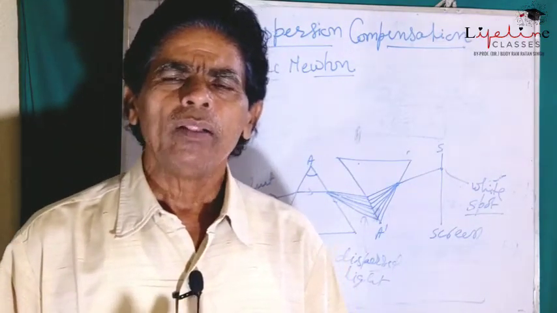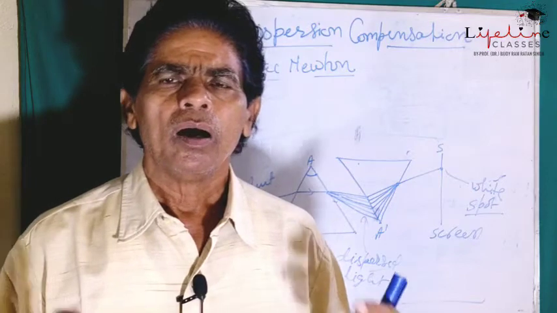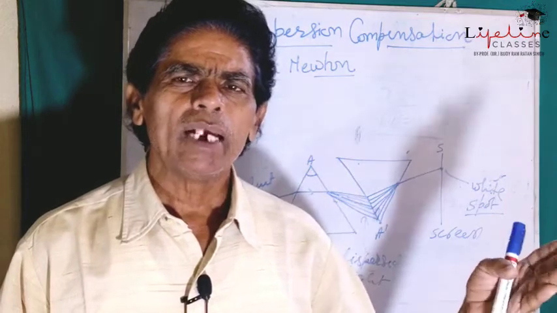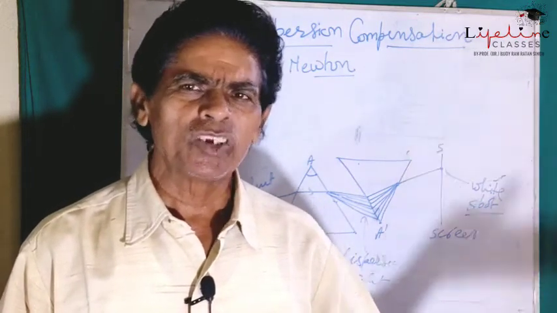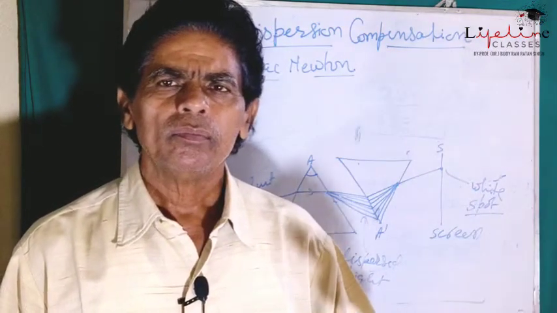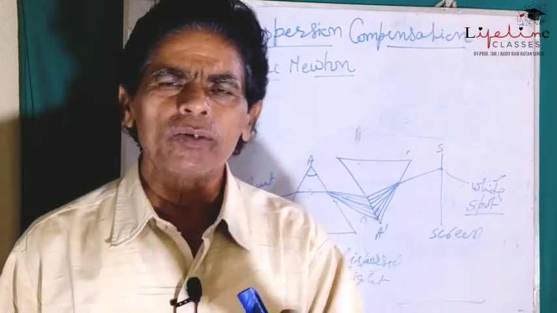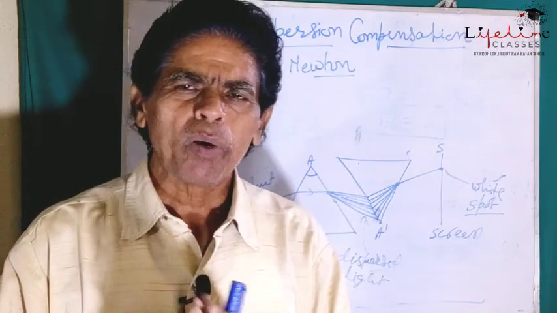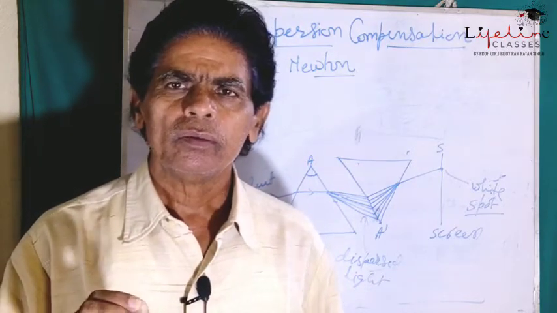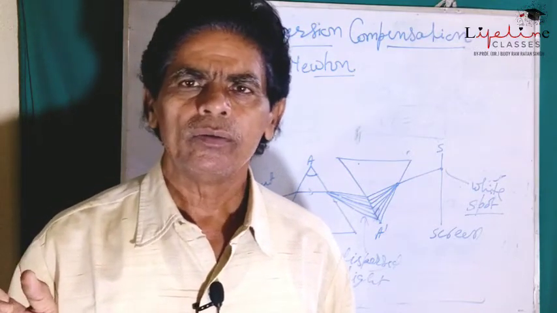Suppose the sun is in the east direction, then the sunlight falling from the sun on the water droplets suspended in the sky is dispersed by the droplets, and the dispersed light will be observed in the west direction.